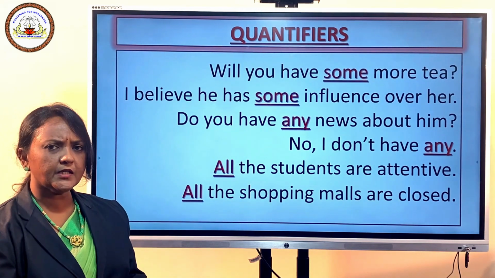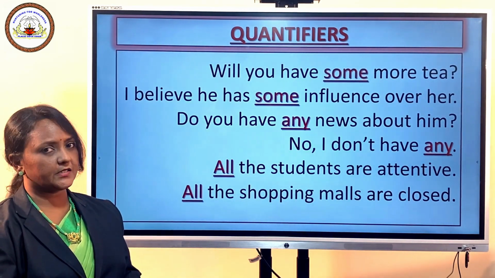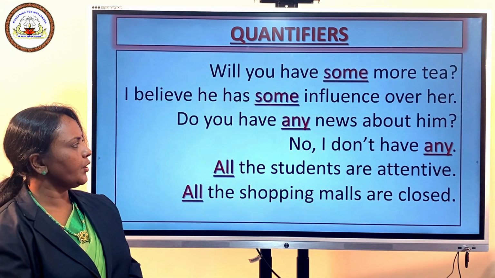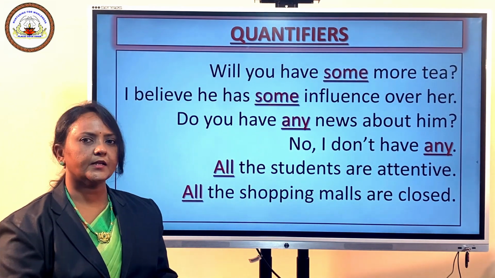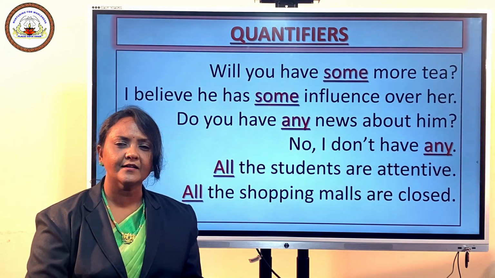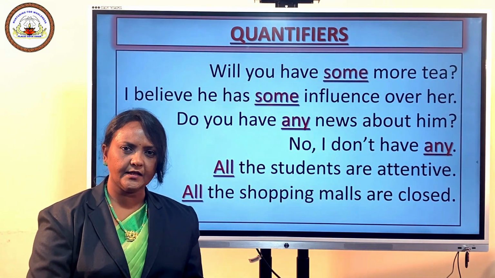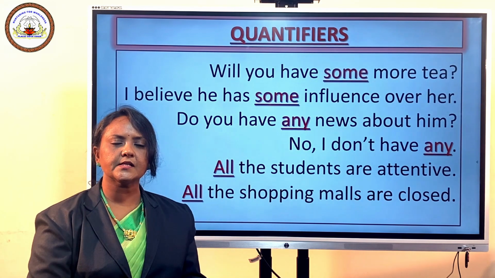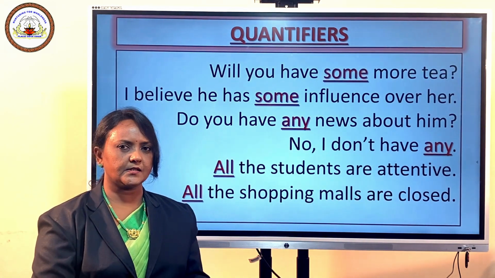Now let us see the next two sentences. Do you have any news about him? It's a question. Second one, no, I don't have any. It's a negative sentence. So where do we use any? Yes, we use any in interrogative sentences and negative sentences.